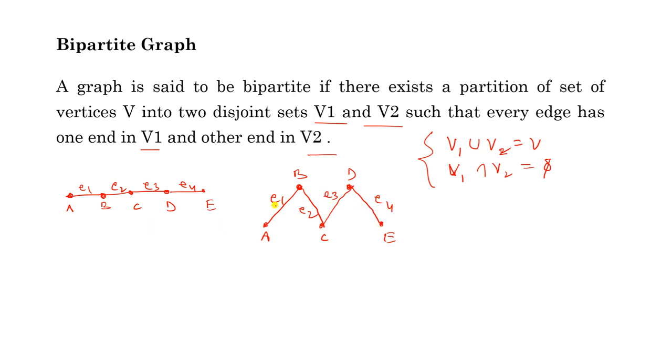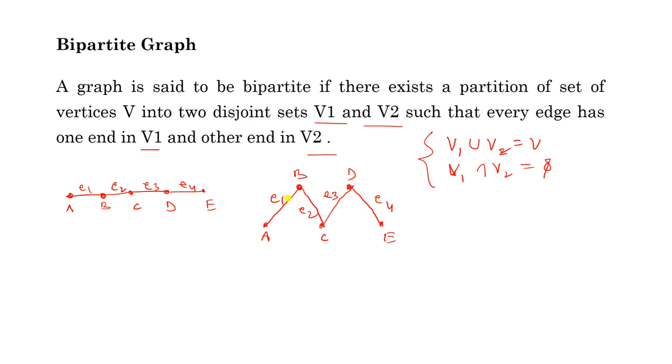So both graphs are equivalent graphs because the number of edges are same, number of vertices are same. Further, the corresponding vertices of edges are also same. Look at this, here E1 is between A and B, and this E1 is between A and B. So these two graphs are equivalent.